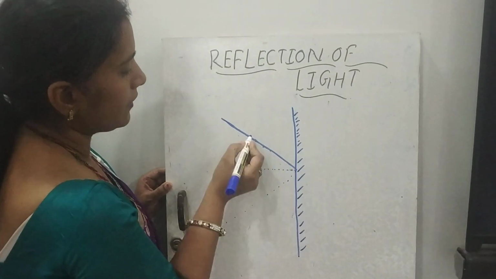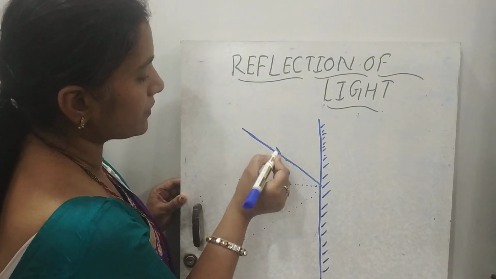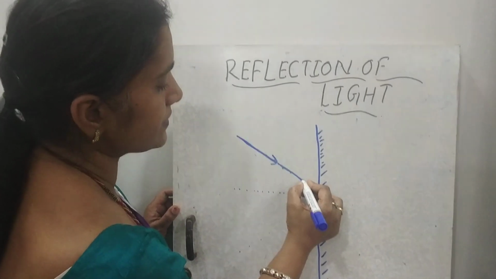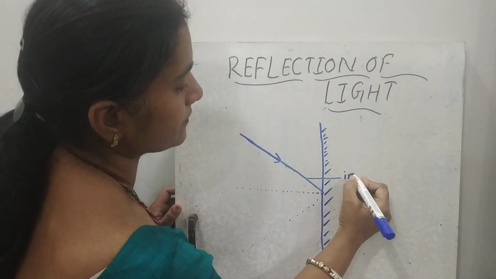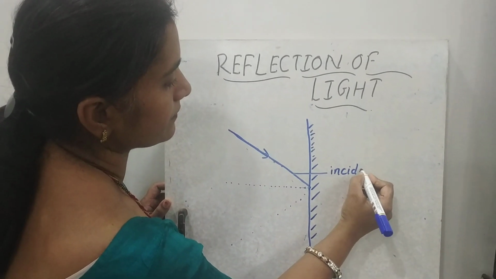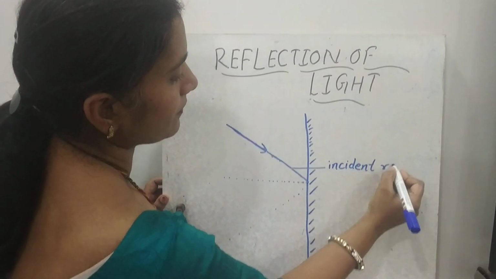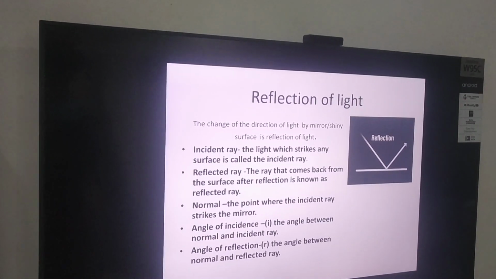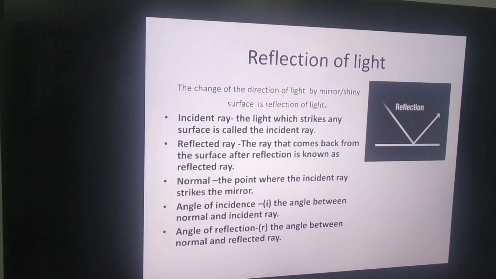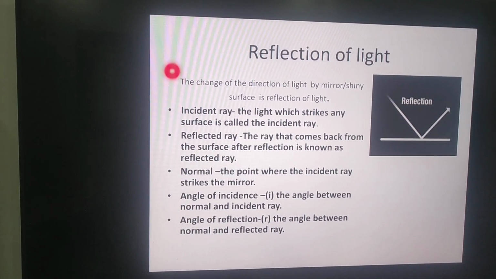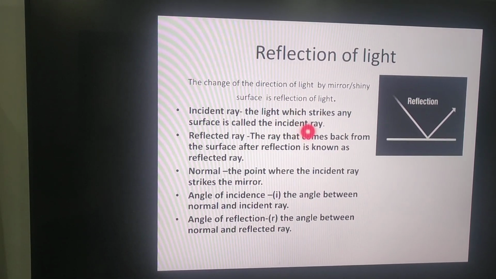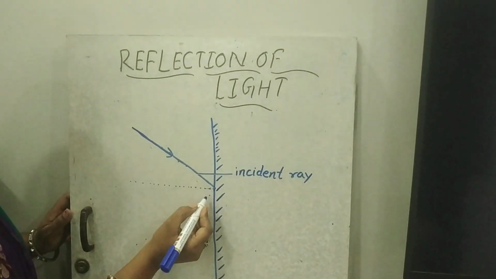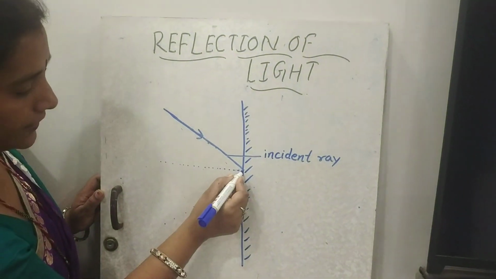The ray which falls on the mirror, or the ray which strikes the mirror, is known as the incident ray. The light which strikes any surface is called the incident ray. Now it will come back, or bounce.